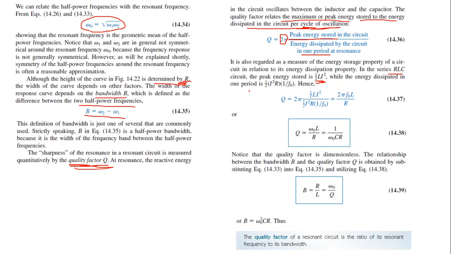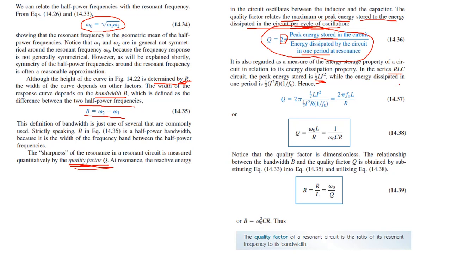Inductor and capacitor are storage elements. So let us consider the inductor, it stores a maximum energy. The energy stored in the inductor is half L i square, that is the maximum energy stored. So half L i square, substitute it in here. So 2 pi into half L i square by the energy dissipated across the resistor.